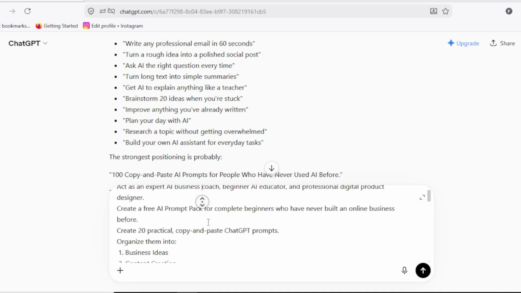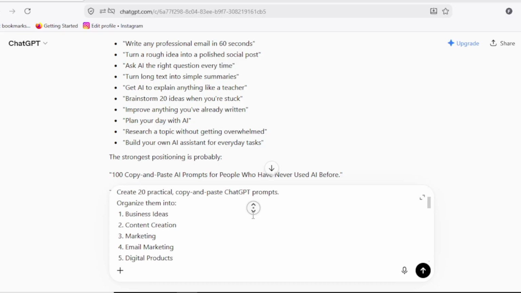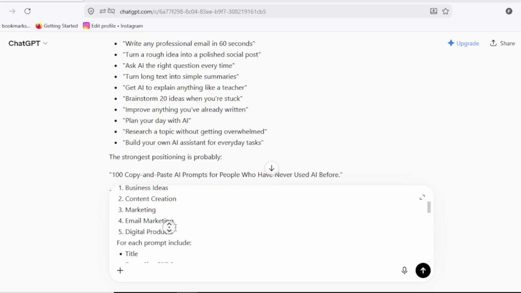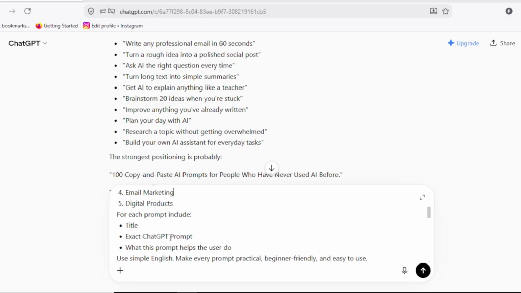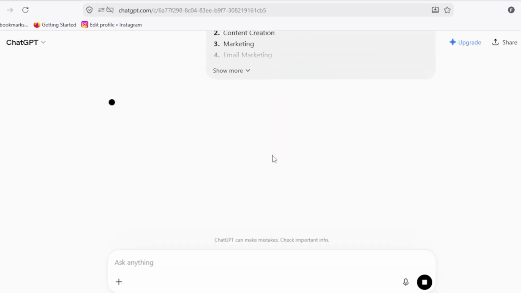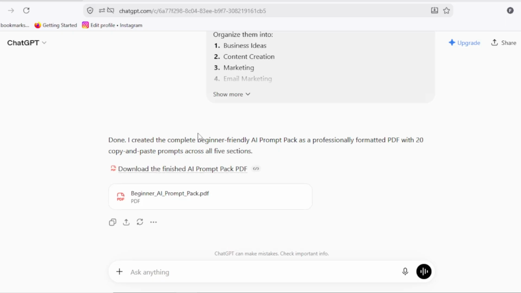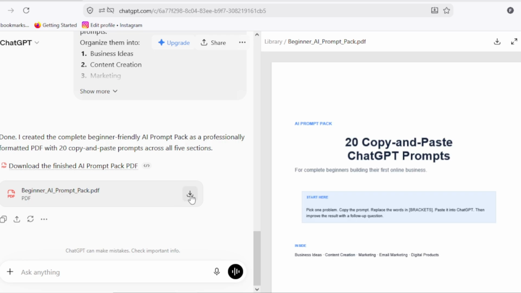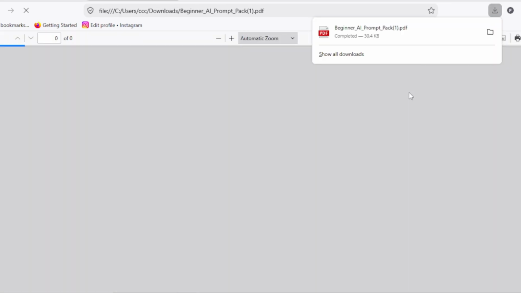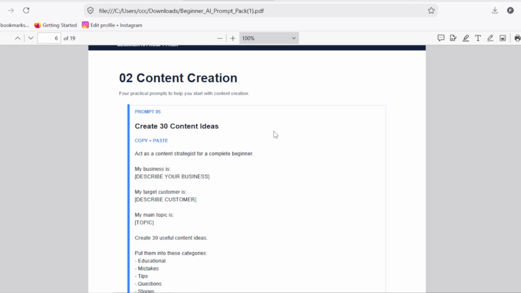Create 20 practical copy and paste ChatGPT prompts. Categories: business ideas, content creation, marketing, email marketing, digital products. For each prompt include a title, the exact ChatGPT prompt, and what the prompt helps users do. Now press enter. ChatGPT is analyzing and creating a fully designed PDF. You do not need to waste hours designing in Canva. Now ChatGPT creates a fully designed document page by page. Done. It created the completely beginner-friendly AI freebie, a professionally formatted PDF with 20 copy and paste prompts across all five sections.